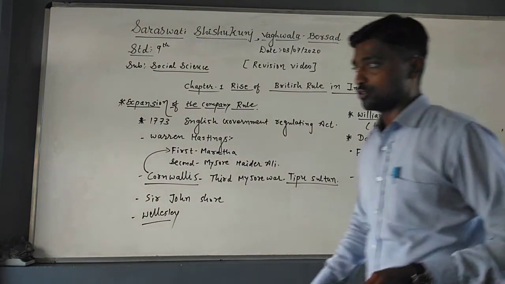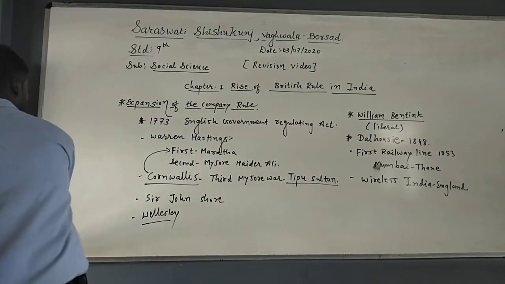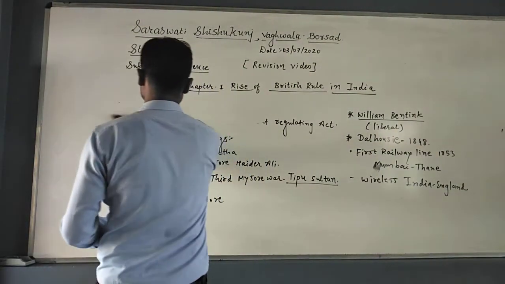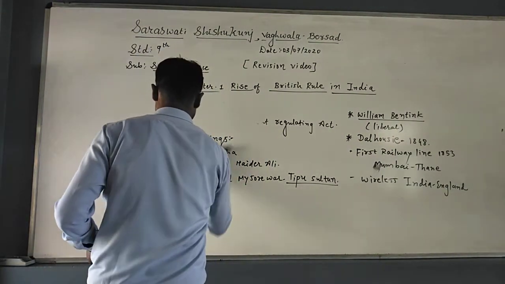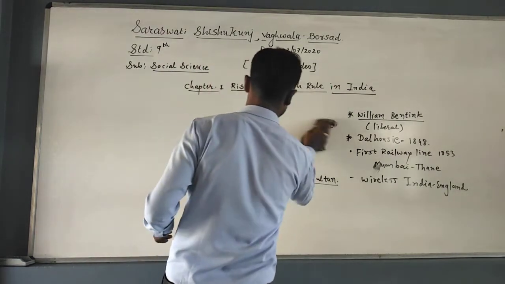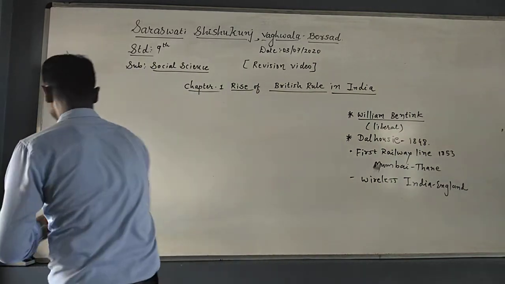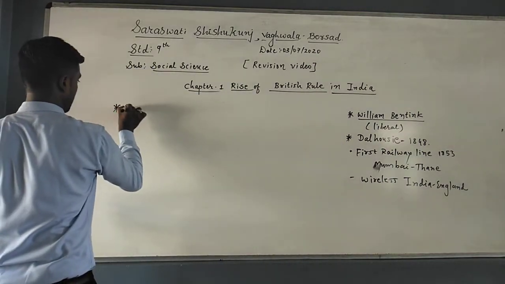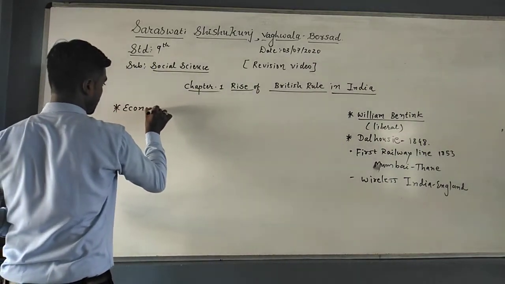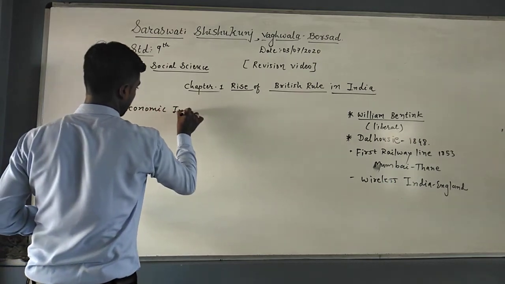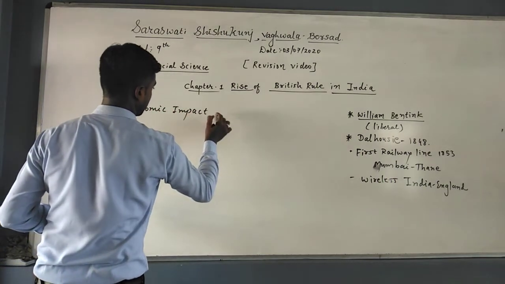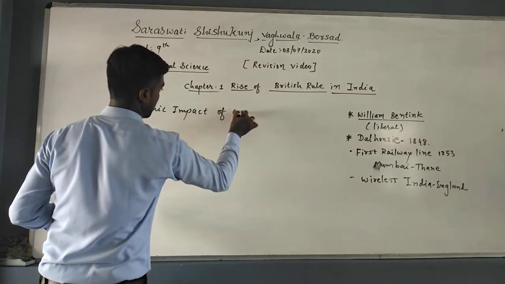Now we will talk about the economic impact of the company rule. Economic impact of the company rule. Now only two topics remain, students: economic impact and social impact. We can say the first one is the economic impact of the company.